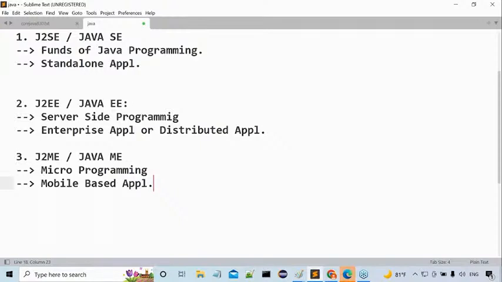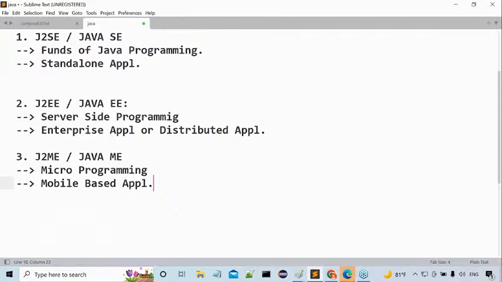J2SE will cover what? Fundamentals of Java. J2EE will cover what? Server side programming. J2ME will cover what? Micro programming. By using fundamentals of Java, which type of application are you able to prepare? Standalone application. By using server side programming? Distributed application or enterprise application. By using micro programming? Mobile based application.